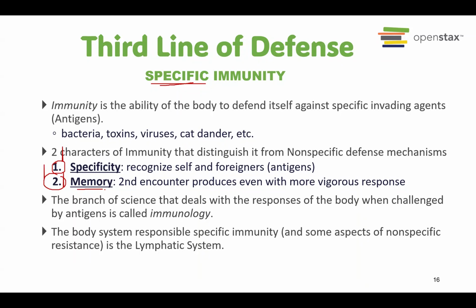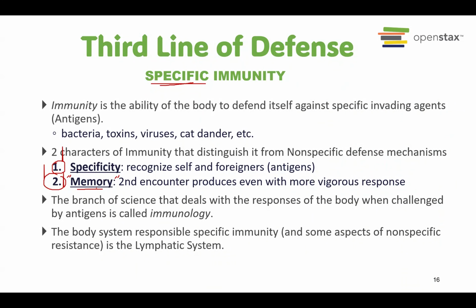So when a second infection from the chicken pox enters our body, usually we will not get the illness again, because we have the memory cell that will fight that second infection in a very fast manner. So we usually don't have the signs or symptoms of chicken pox anymore.